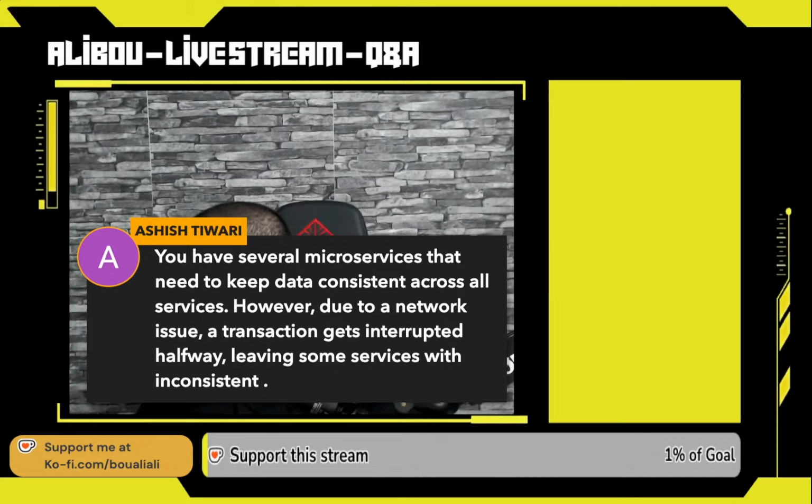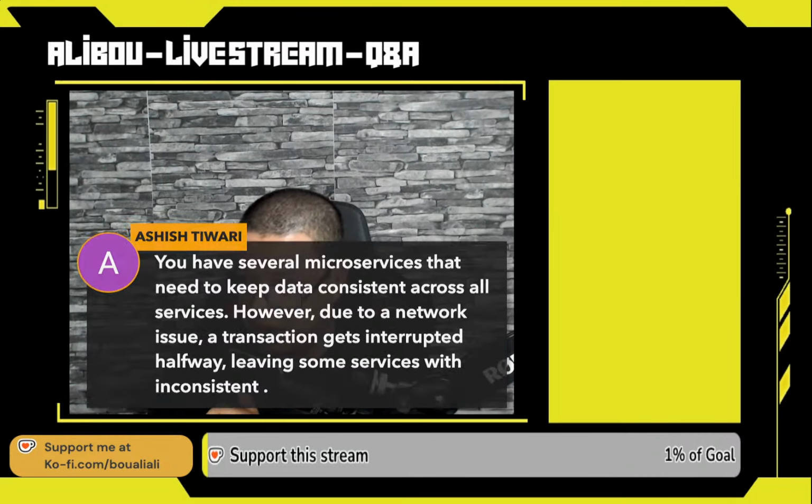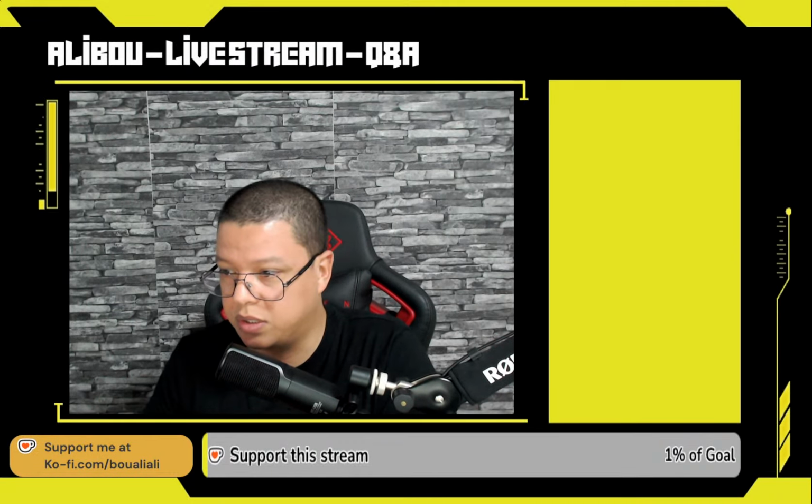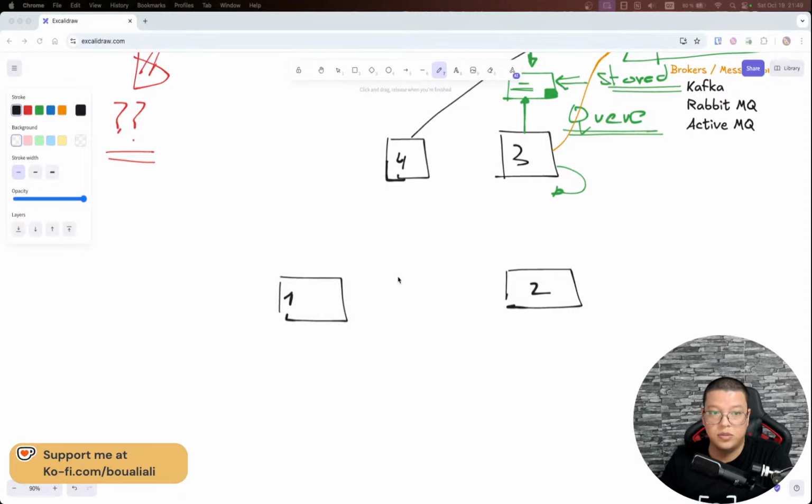So this one, I think, sorry, it's not this one. I will answer this question just in a few seconds. The question was how to handle communication between services, especially in terms of ensuring reliability, scalability, and fault tolerance. So this was the question. Now let's go back to our drawing tool.